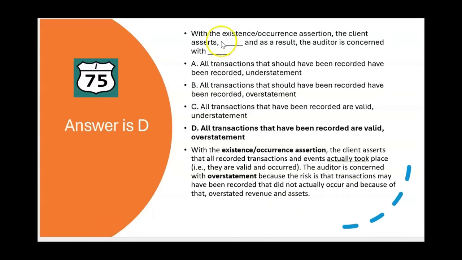So this question asked, with the existence occurrence assertion, the client asserts what? And we said that all transactions that have been recorded are valid. That's what the client is asserting with existence occurrence. And as a result of that assertion, the auditor would be concerned with overstatement, that if some of those recorded transactions haven't actually occurred yet, worst case scenario is that revenue and assets would be overstated. Letter D says it best.